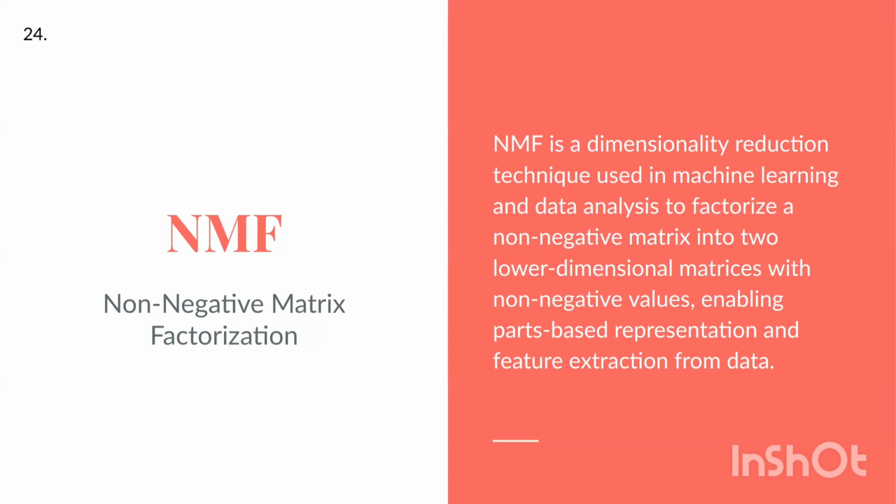NMF, non-negative matrix factorization. NMF is a dimensionality reduction technique used in machine learning and data analysis to factorize a non-negative matrix into 2 lower dimensional matrices with non-negative values, enabling parts-based representation and feature extraction from data.